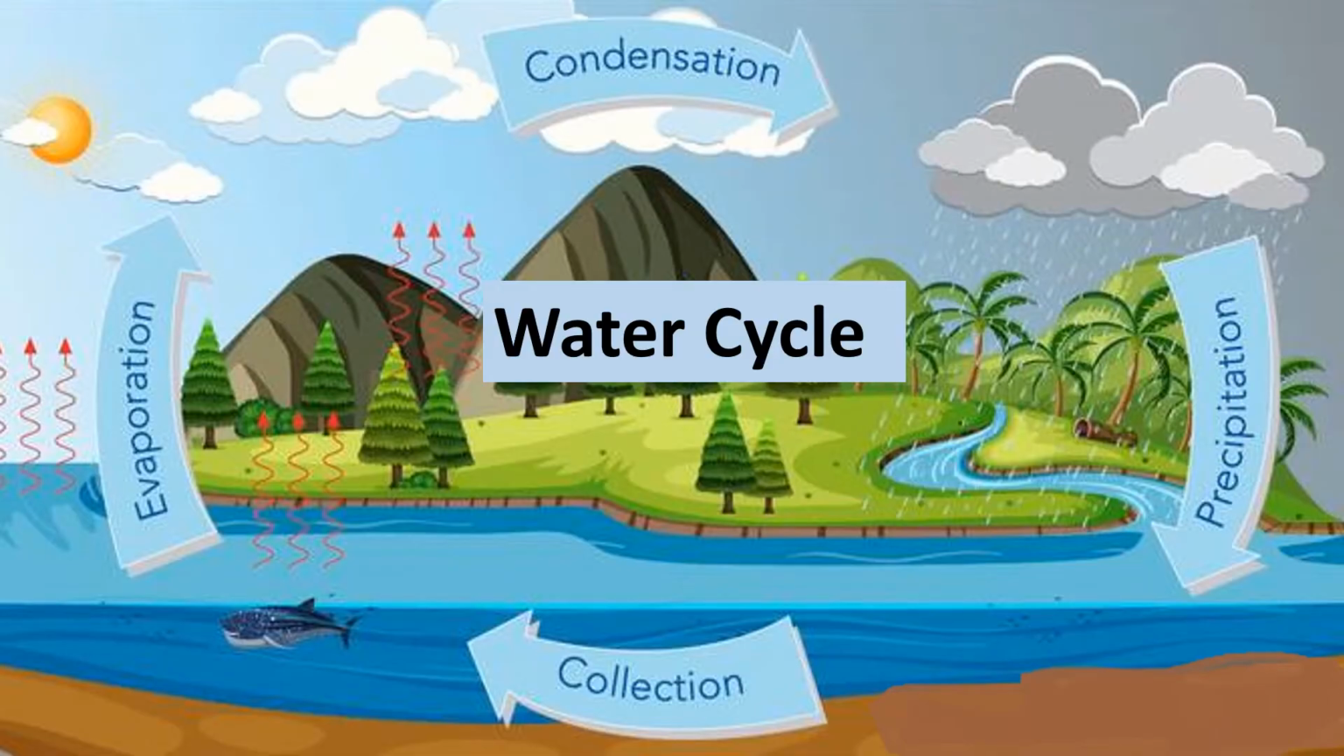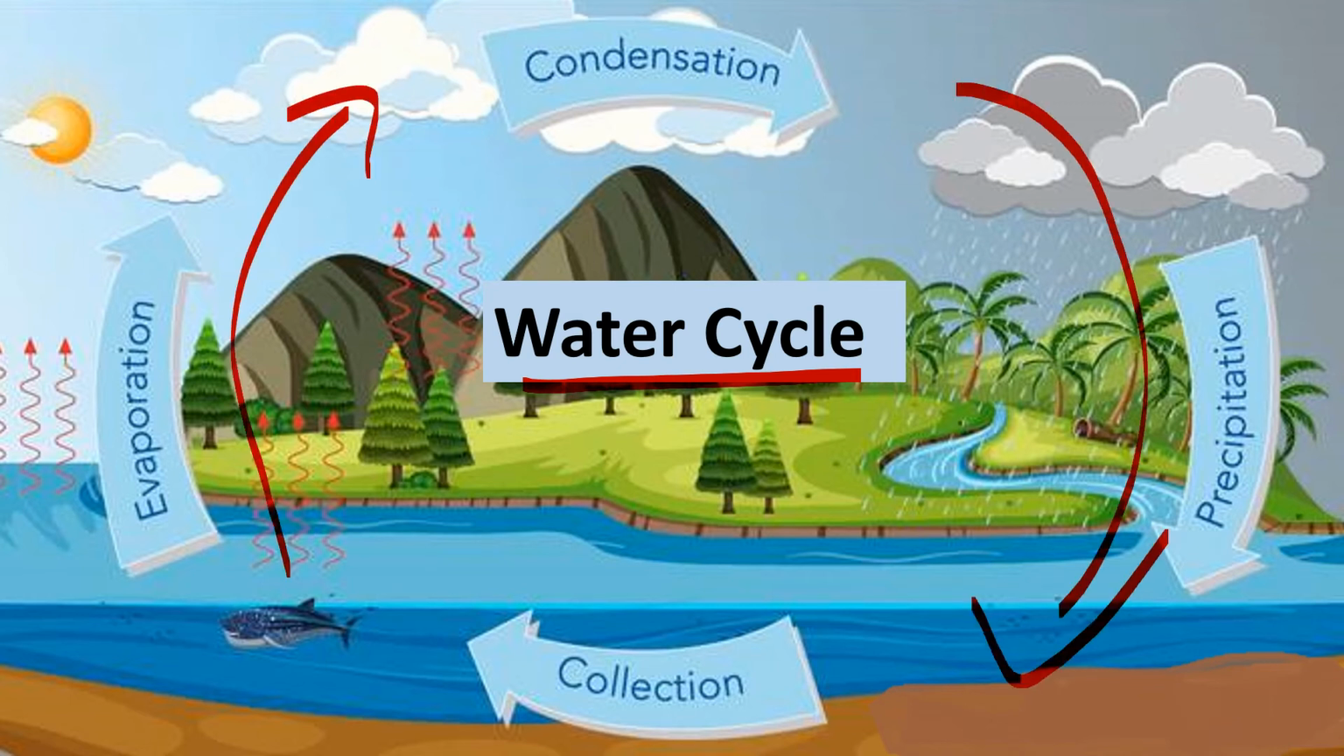Yes, dear students, just now I told you that we can change the state of matter by increasing or decreasing temperature. The best example is the water cycle. The water cycle is a continuous process of movement of water from land to atmosphere and then again back to land. There are four major processes in the water cycle. The first one is evaporation.